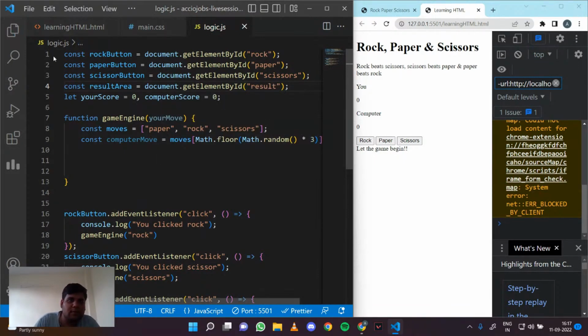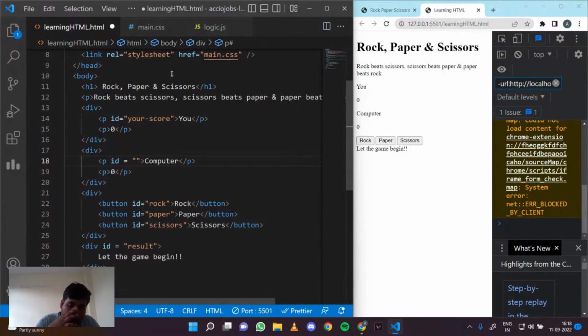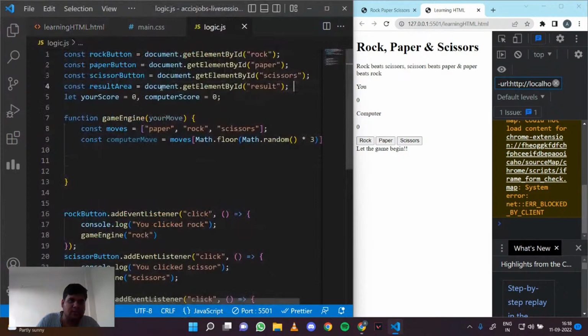And let's just get some other stuff as well. Let's get this part. The ID here is equal to yourScore, and the ID here is equal to computerScore. Let's get this as well.